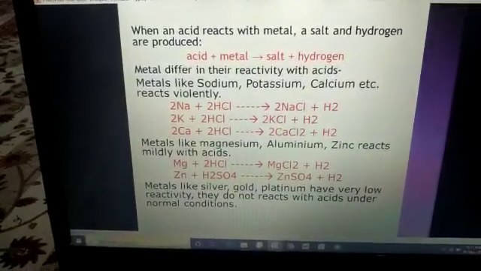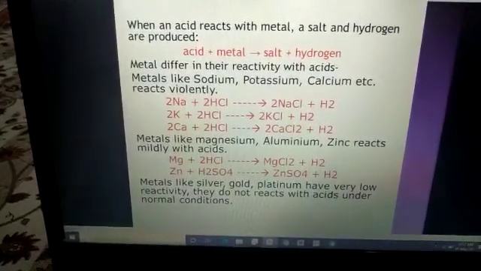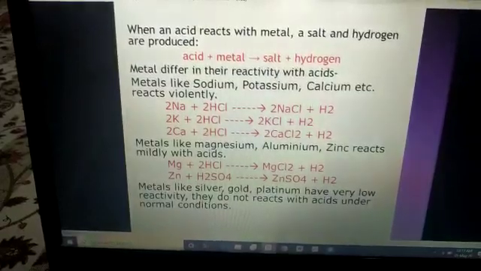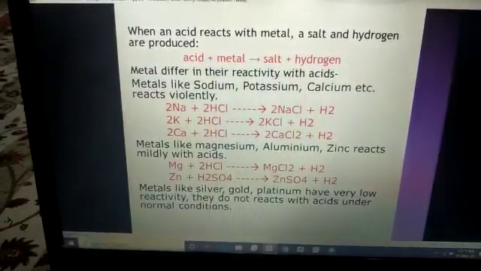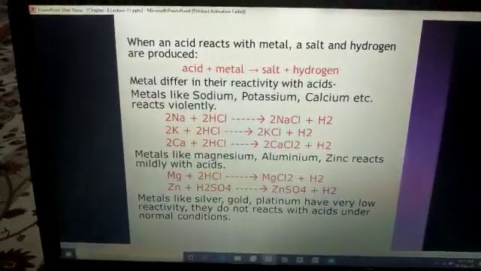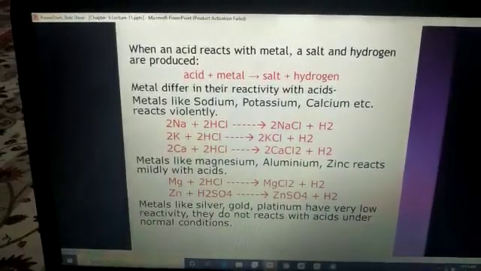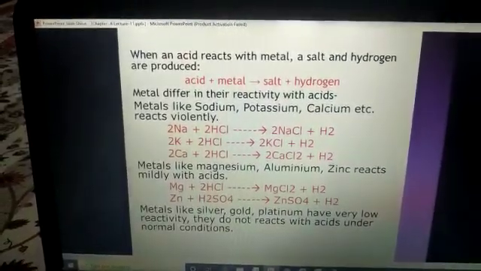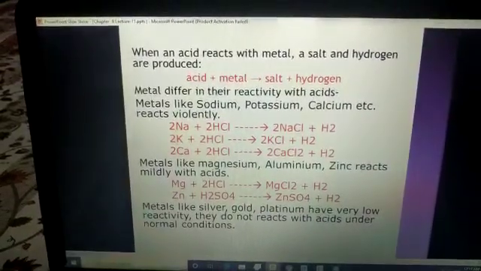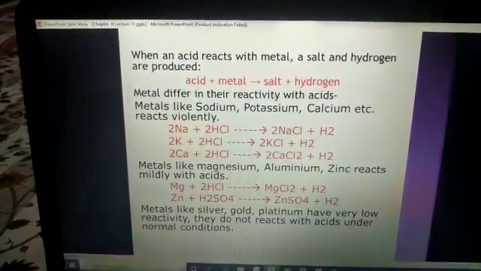Now, metals like magnesium, aluminium, zinc react mildly with acids. Mildly means they need a strong acid to react with them. They will not react with dilute solutions of acids. You all know the meaning of dilute: when we form a liquid, it contains solute and solvent. Just consider that the solute here is acid and the solvent is water.